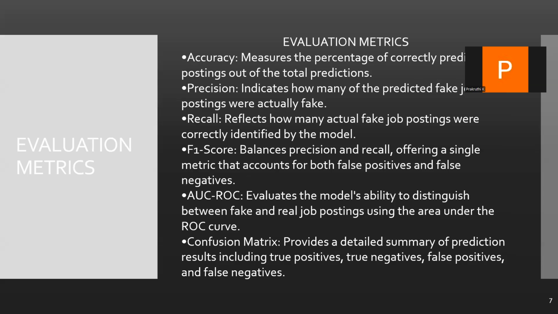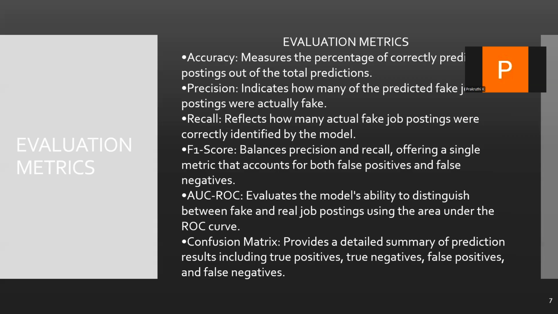To evaluate the model, we didn't rely only on the accuracy. Since the data is imbalanced, a model could achieve some 90% accuracy by predicting every job as real. So we use these metrics: precision, of the jobs predicted as fake, how many were actually fake, and recall, of the actual fake jobs, how many did we correctly predict. The harmonic mean of precision and recall is the F1 score, and the confusion matrix gives us a detailed look into true positives and false positives, etc.